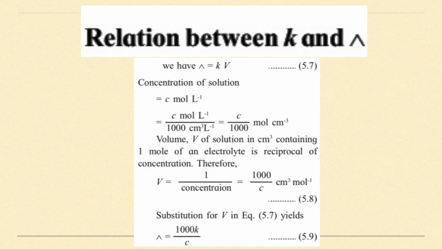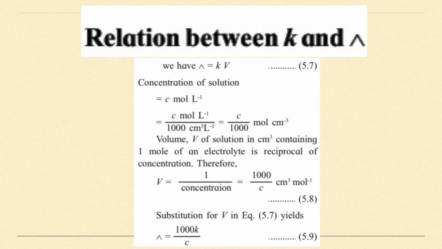For that, I have to understand what is the concentration of a solution. Concentration of a solution is given by C, just a random alphabet we have taken. So C mole per liter. Now I have to convert this into mole per centimeter cubed. Centimeter cubed is simply called ml. So I am going to divide the equation by 1000, and I'll get it in terms of mole centimeter raised to minus 3, or mole ml inverse.